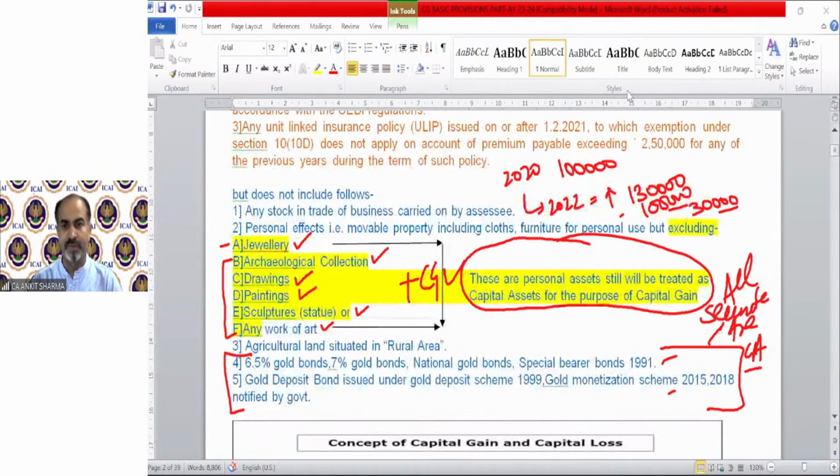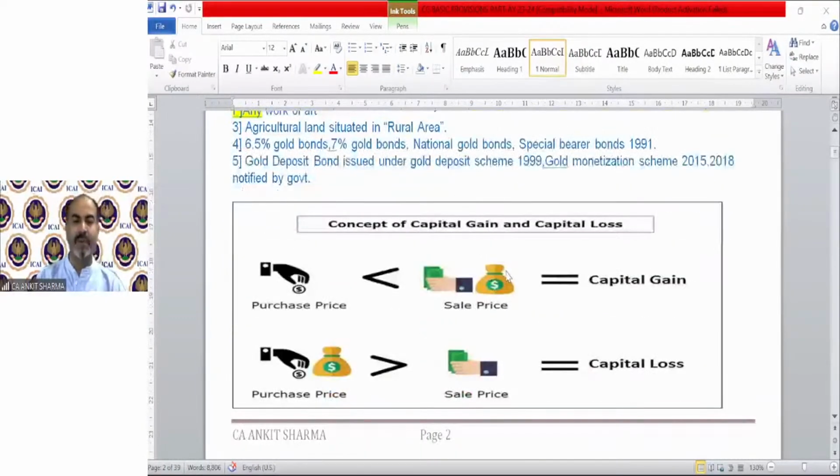Moving on further. So what is the concept of capital gain? If your purchase price is less than the sale price, where will be the gain? Of course, if your purchase price is less and your sale price is higher than your purchase price, then it will be capital gain. And if it's vice versa, that is, the purchase price is more than your sale price, there will be capital loss. Technically, we can say if there is profit on sale of an asset, it is capital gain.